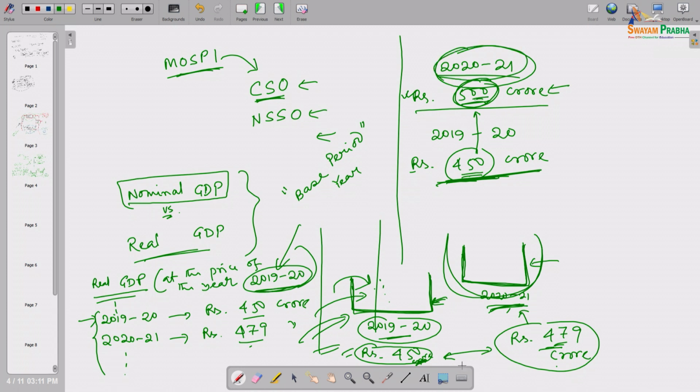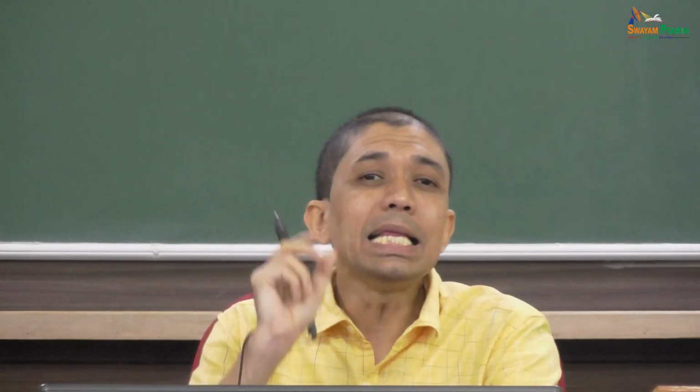So, usually this is the period whose price level you are considering to evaluate all the different years' or periods' GDP. That period is called the base period, and as a result you will get a series of real GDP. Why are we doing this real GDP? Because these real GDP figures are truly comparable.